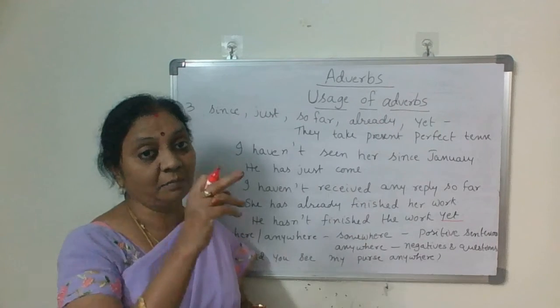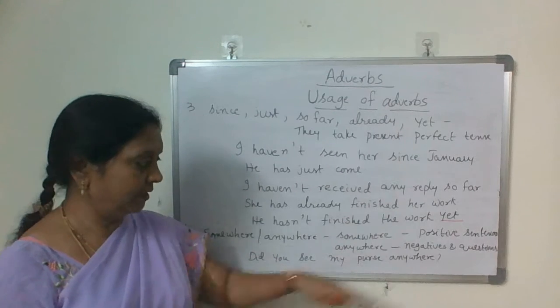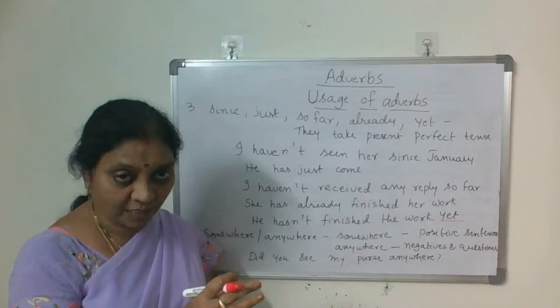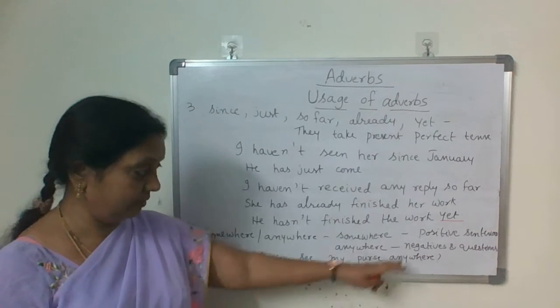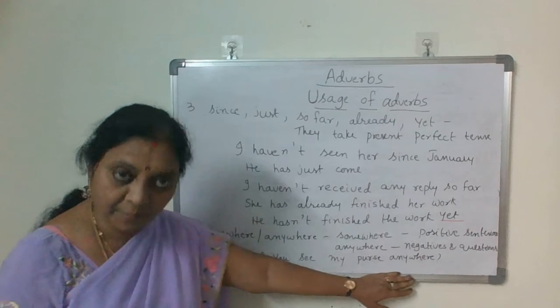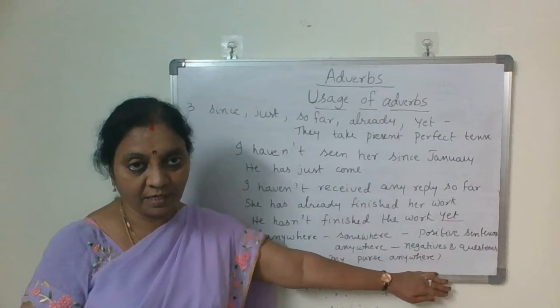You might have kept it somewhere. Positive sentences, when you are using go for somewhere, and negatives and questions, whenever you use then go for anywhere. Did you see my purse anywhere? No, I didn't see your purse anywhere.